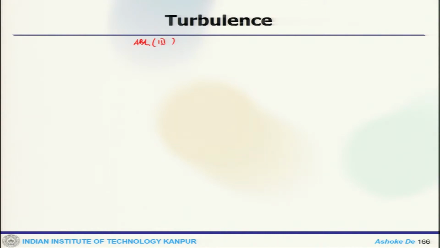Now, another situation which may appear is the neutral atmospheric boundary layer, where you can have this limit: phi of z by L would be 1 by kappa in the overlap region.